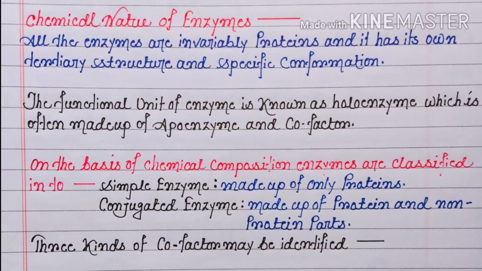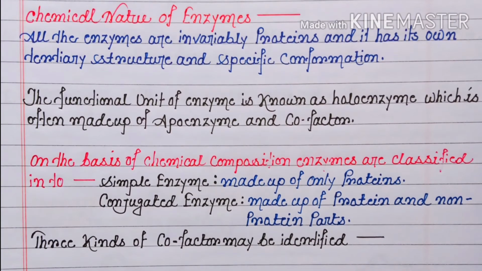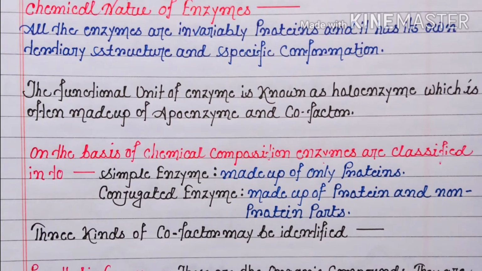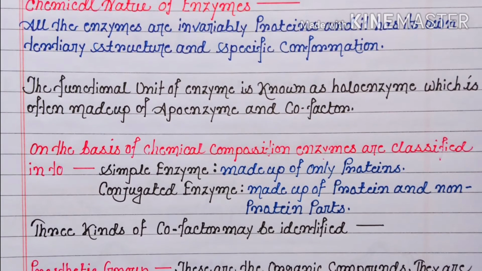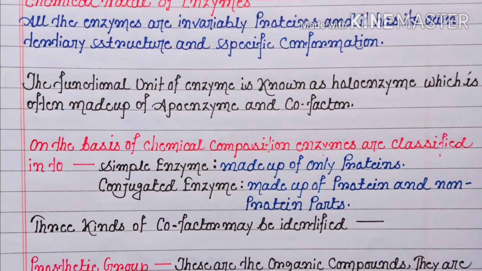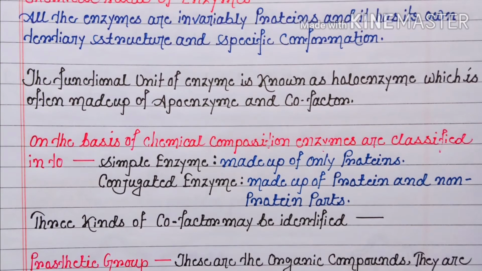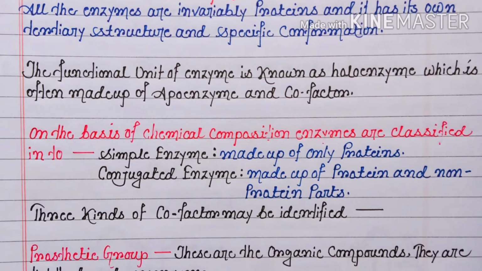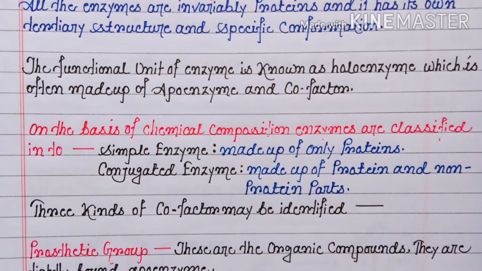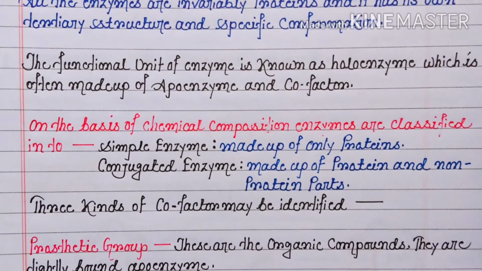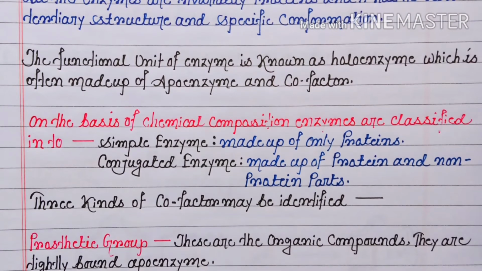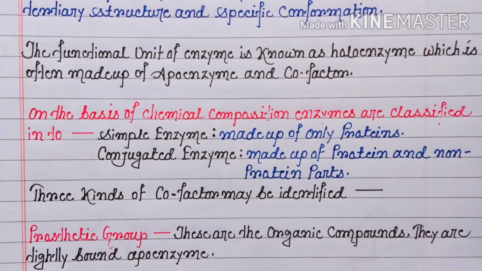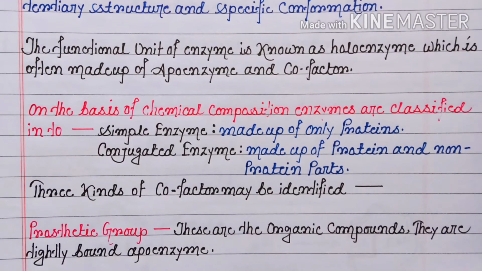Now focus on the chemical nature of enzyme. All the enzymes are invariably proteins, and each has its own tertiary structure and specific conformation. The functional unit of enzyme is called the holoenzyme, which is often made up of apoenzyme and cofactor. Basically, the apoenzyme means the proteinaceous part of the enzyme, and the cofactor is the non-protein part of an enzyme.